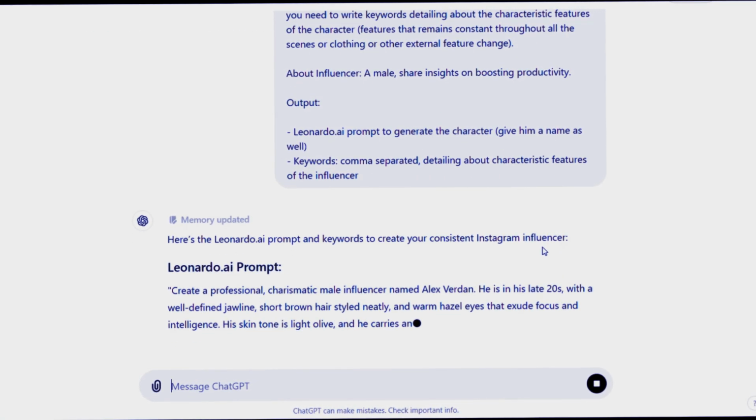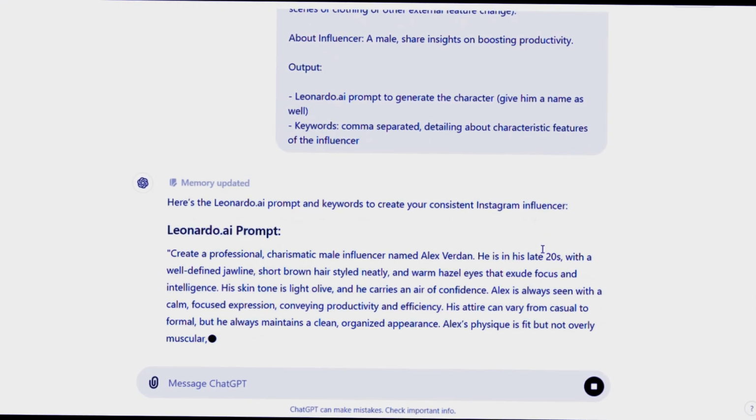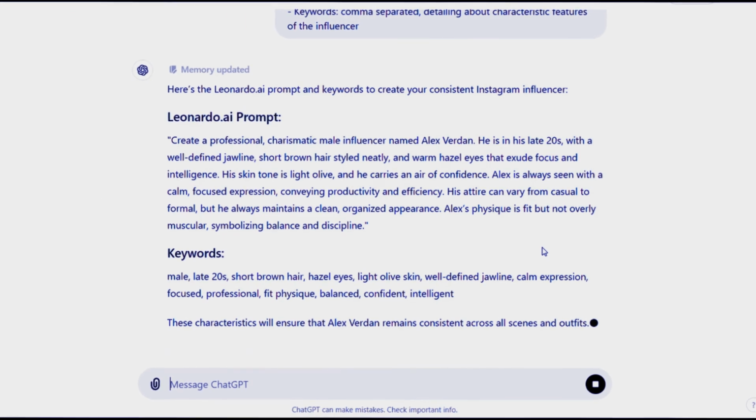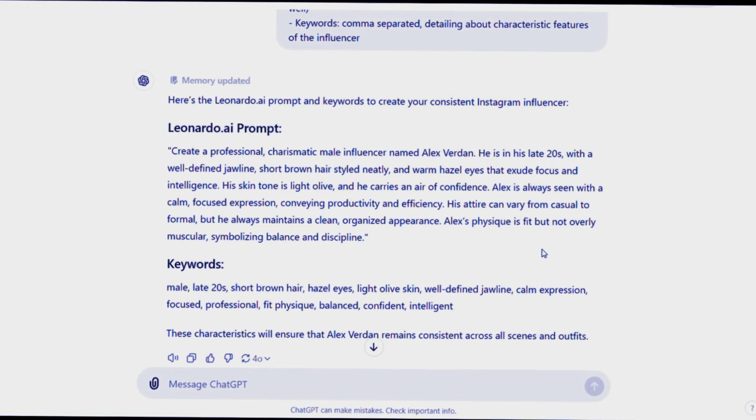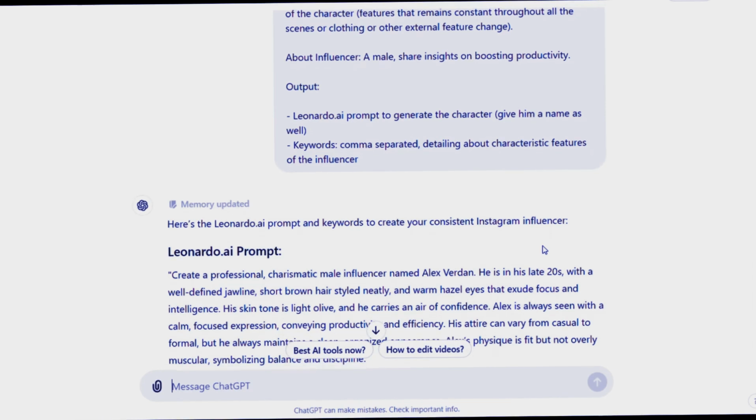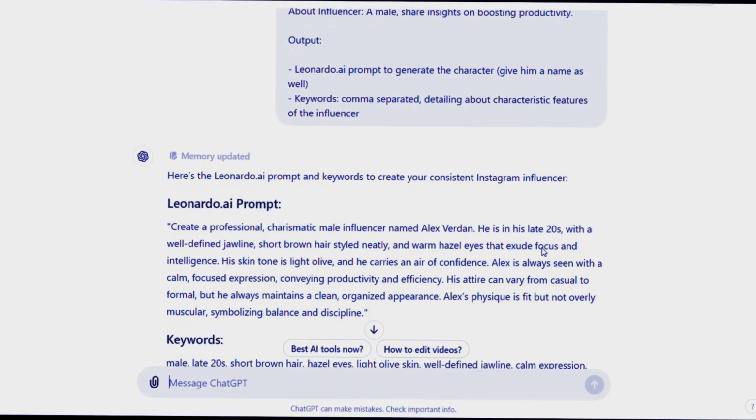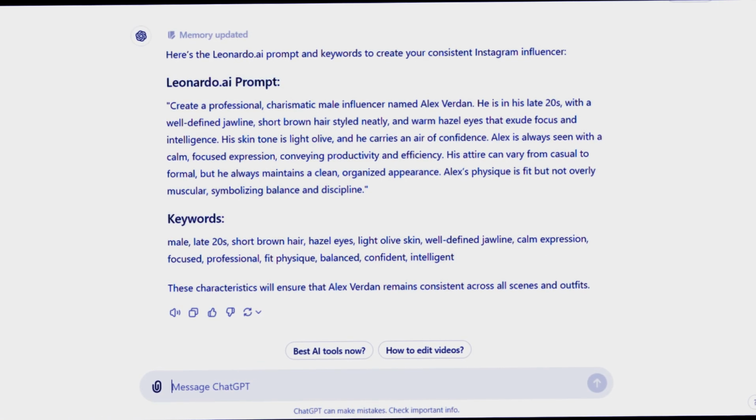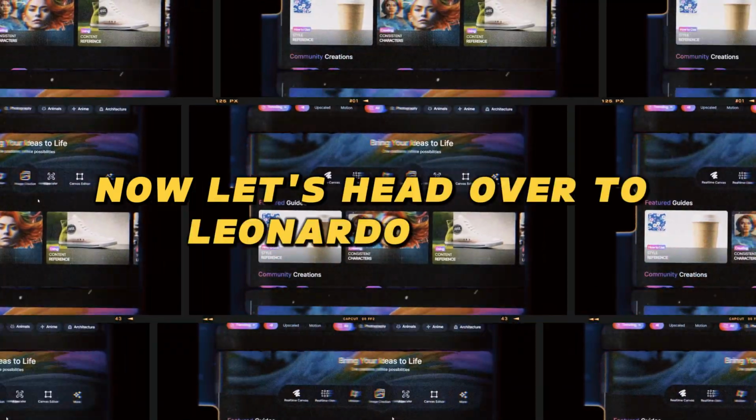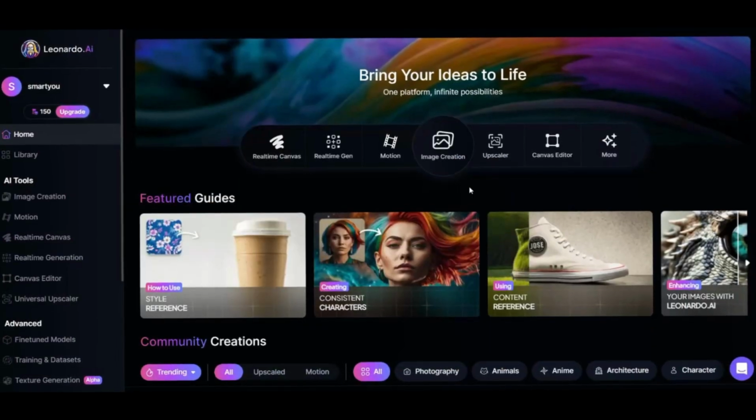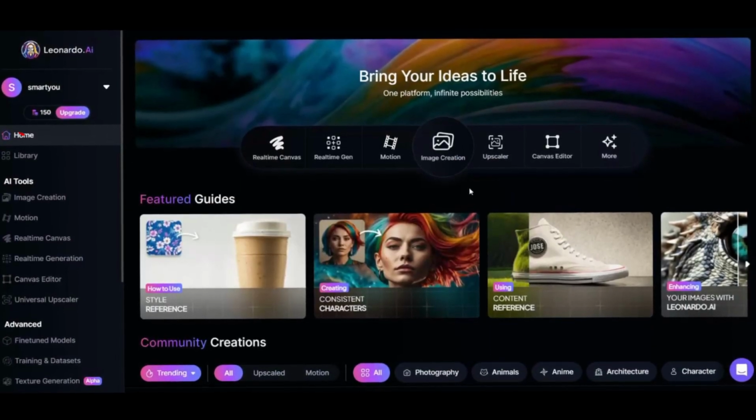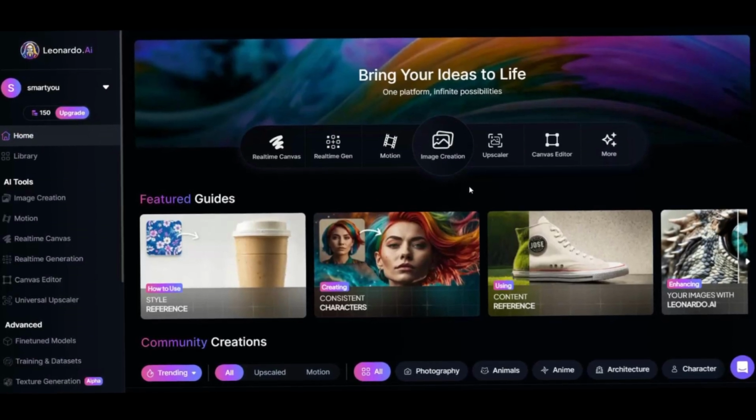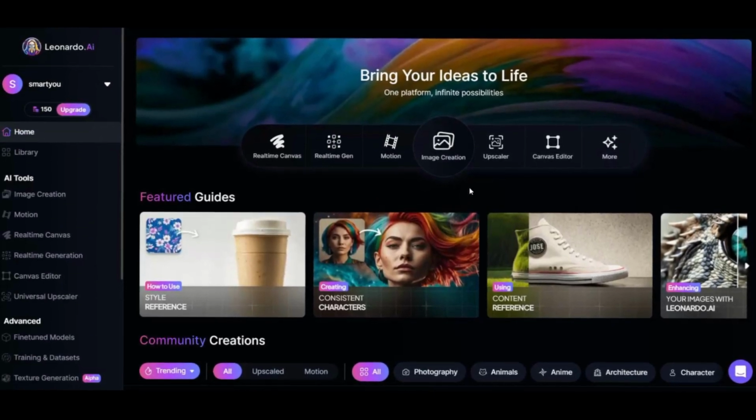Then, we hit enter. And there you have it. ChatGPT generated a Leonardo.ai prompt for an influencer named Alex, along with relevant keywords. The keywords ensure that every time we create content, Alex stays consistent, both in looks and in personality. Just in a bit, I'll show you how and where to use these keywords. Now, let's head over to Leonardo.ai. A great thing about Leonardo is that you get 150 free credits per day, and trust me, that's more than enough to create an entire week's worth of content in just a day.